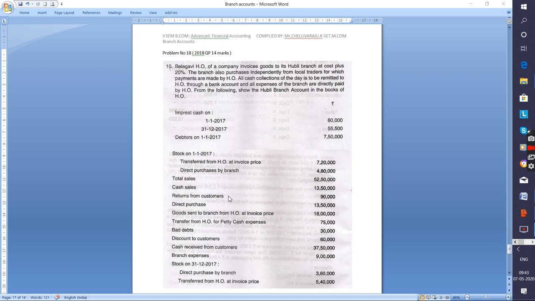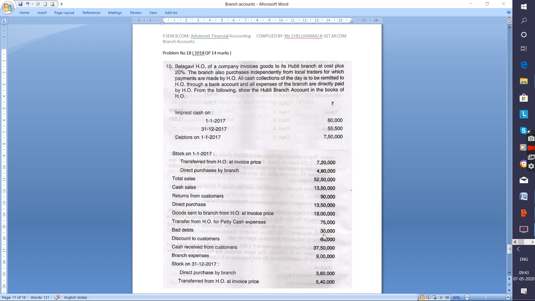Returns from customers, it is a sales return amount of 90,000, credit side of the debtors account. Direct purchases, debit side of the branch account. Goods sent to branch from head office at invoice price, debit side of the branch account. Transfer from head office for petty cash expenses to bank account. Expenses are written under the debit side of the branch account.